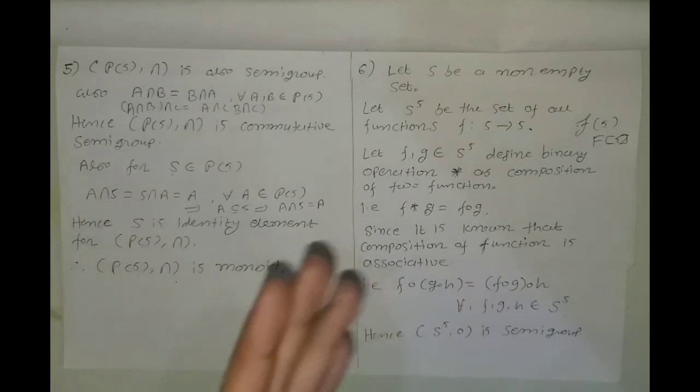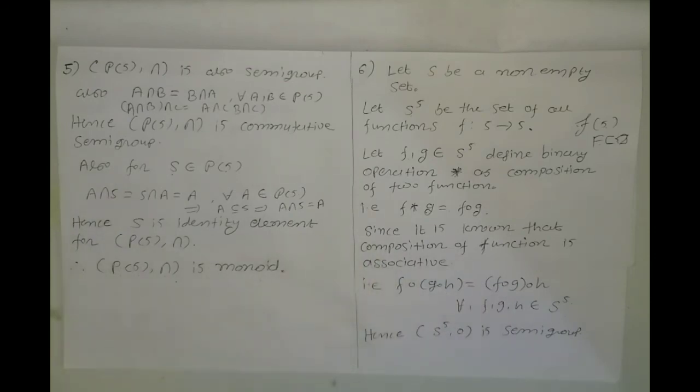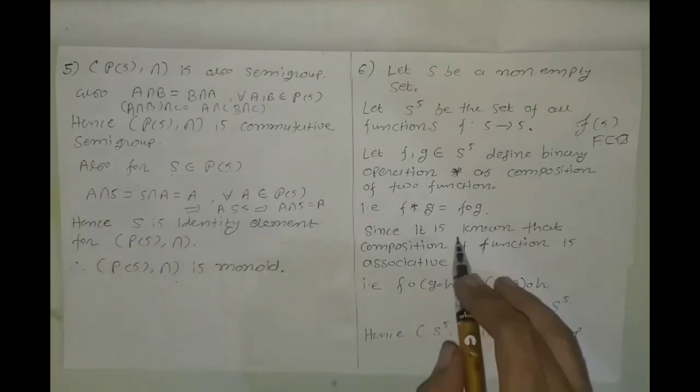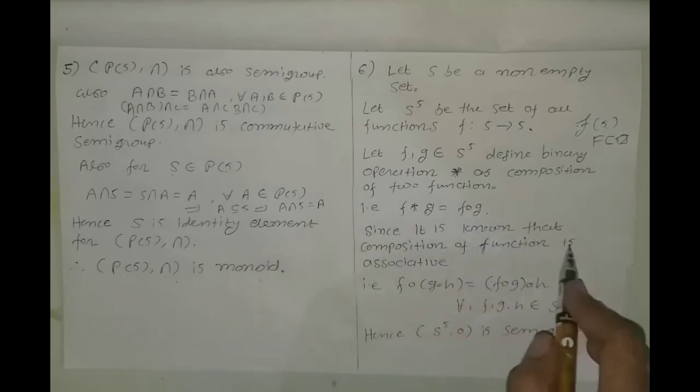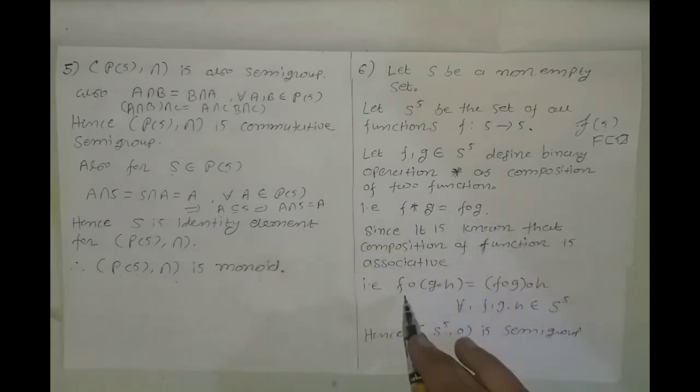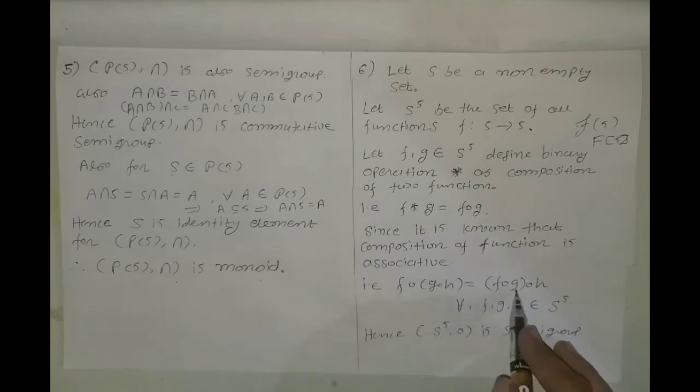Since it is known that composition of functions is associative, that is, (f composed with g) composed with h is equal to f composed with (g composed with h) for all f, g, h belonging to S raised to S, S raised to S with the binary operation composition is a semigroup. These are simple examples of semigroups.